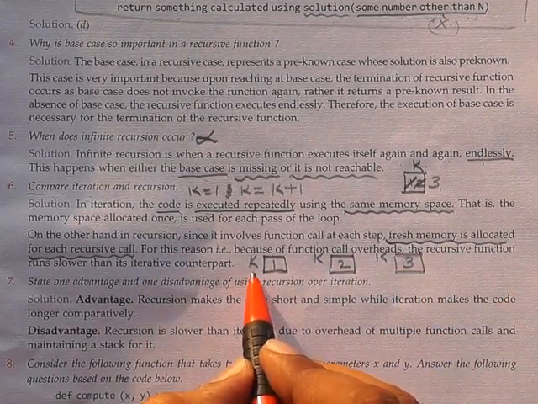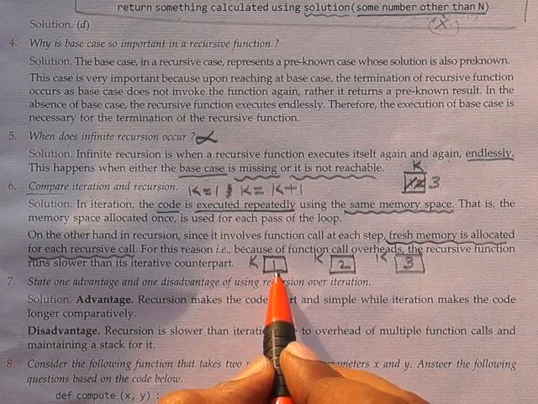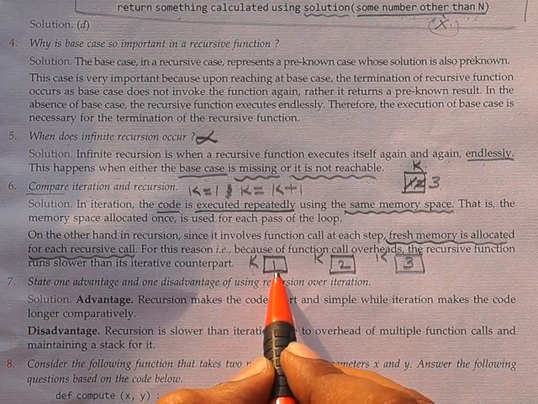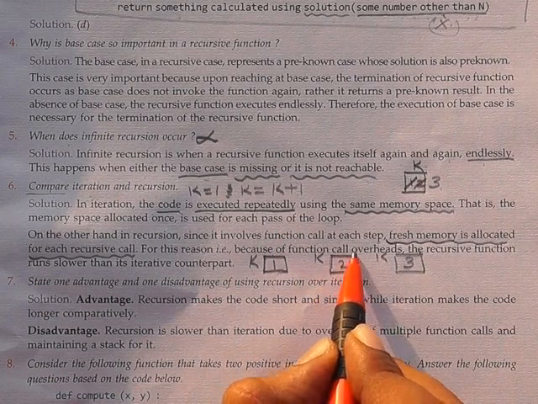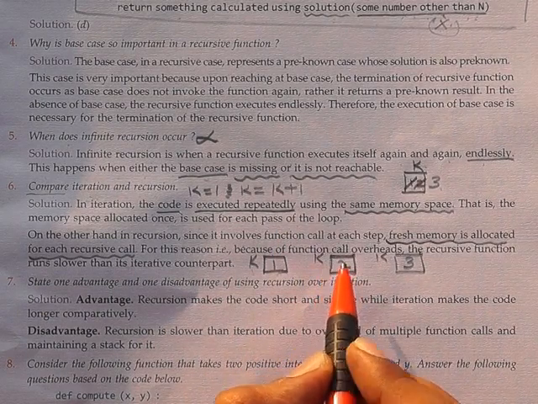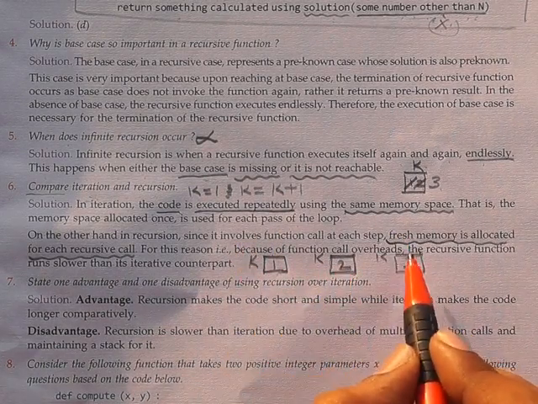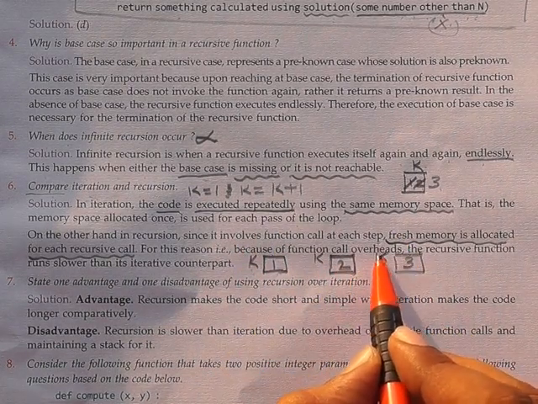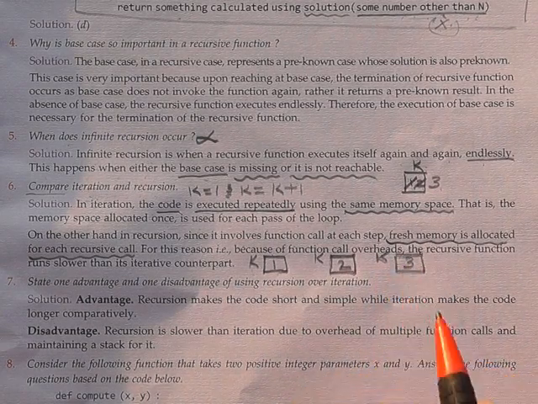This is the first recursion. In the first recursion call, the k value is 1. In the second recursion call, it will create a fresh memory and give the k value 2. And in the third recursion call, it will create a fresh k memory and give the value 3.